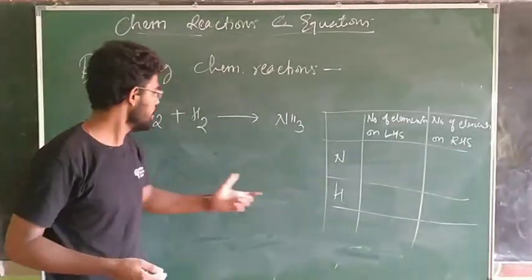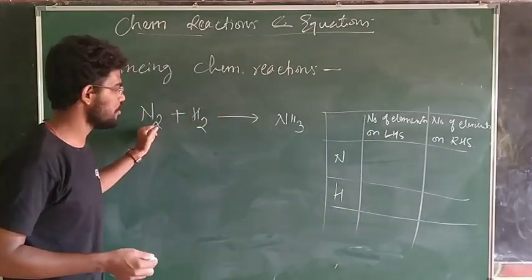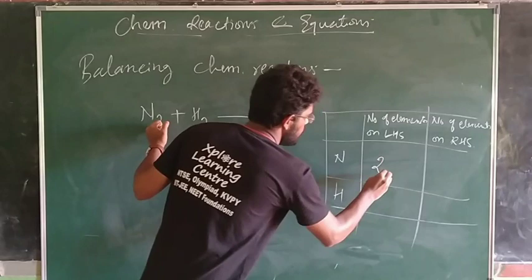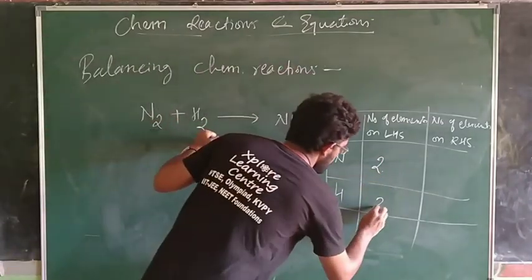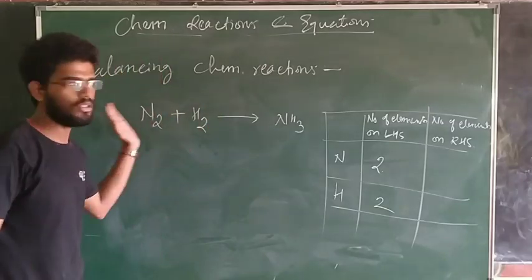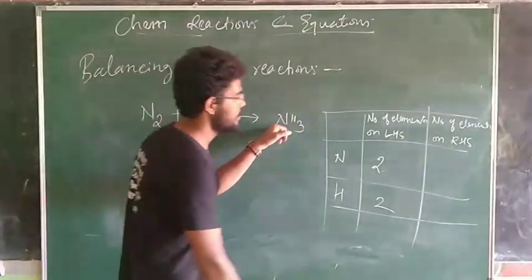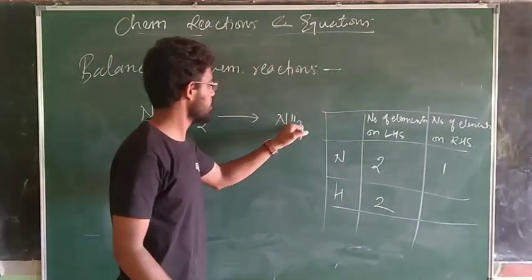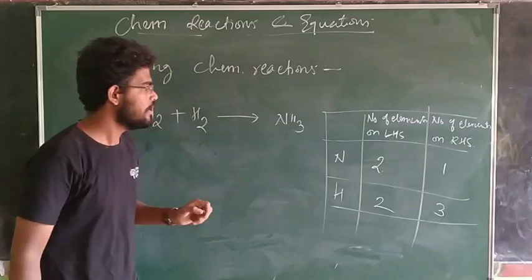What do we do in this column? See, on the reactant side, on the left hand side, how many nitrogen do we have? I have 2 nitrogen. Number of hydrogens, I have 2 hydrogens. That was the LHS. On the right hand side, the number of nitrogen is 1. Number of hydrogen total, I have 3.